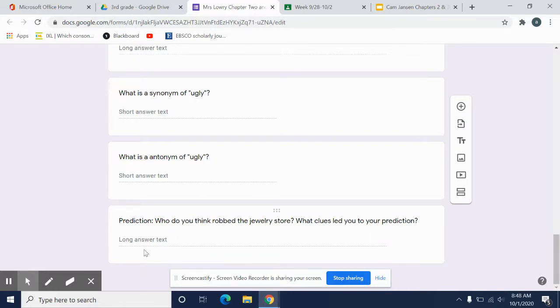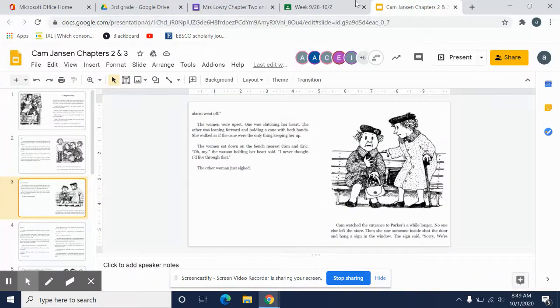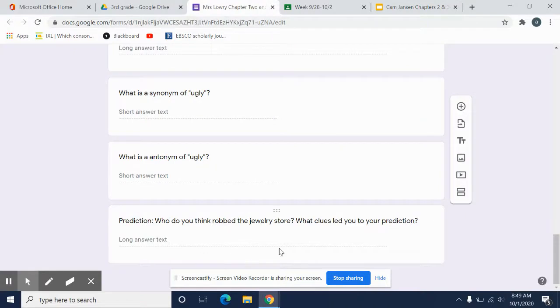Okay, and the last question, a prediction. That means you're going to tell what you think is going to happen. Who do you think robbed the jewelry store? What clues led you to your prediction? So not only are you going to write in here who you think robbed the store, you're also going to go back into the text and you're going to figure out the clues that told you that that person robbed the store. So include why do you think that that person robbed the jewelry store?